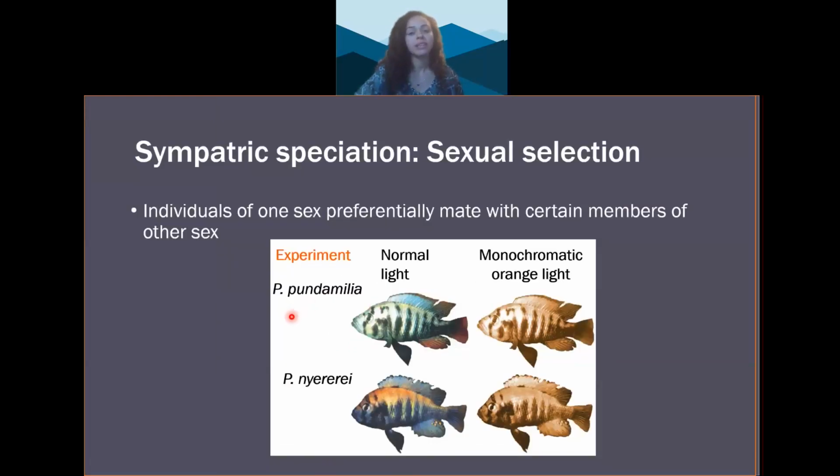Cichlids provide an example of sexual selection. So cichlids are a type of fish that exist as 600 different species. Many of these species are due to how females choose mates based on color.